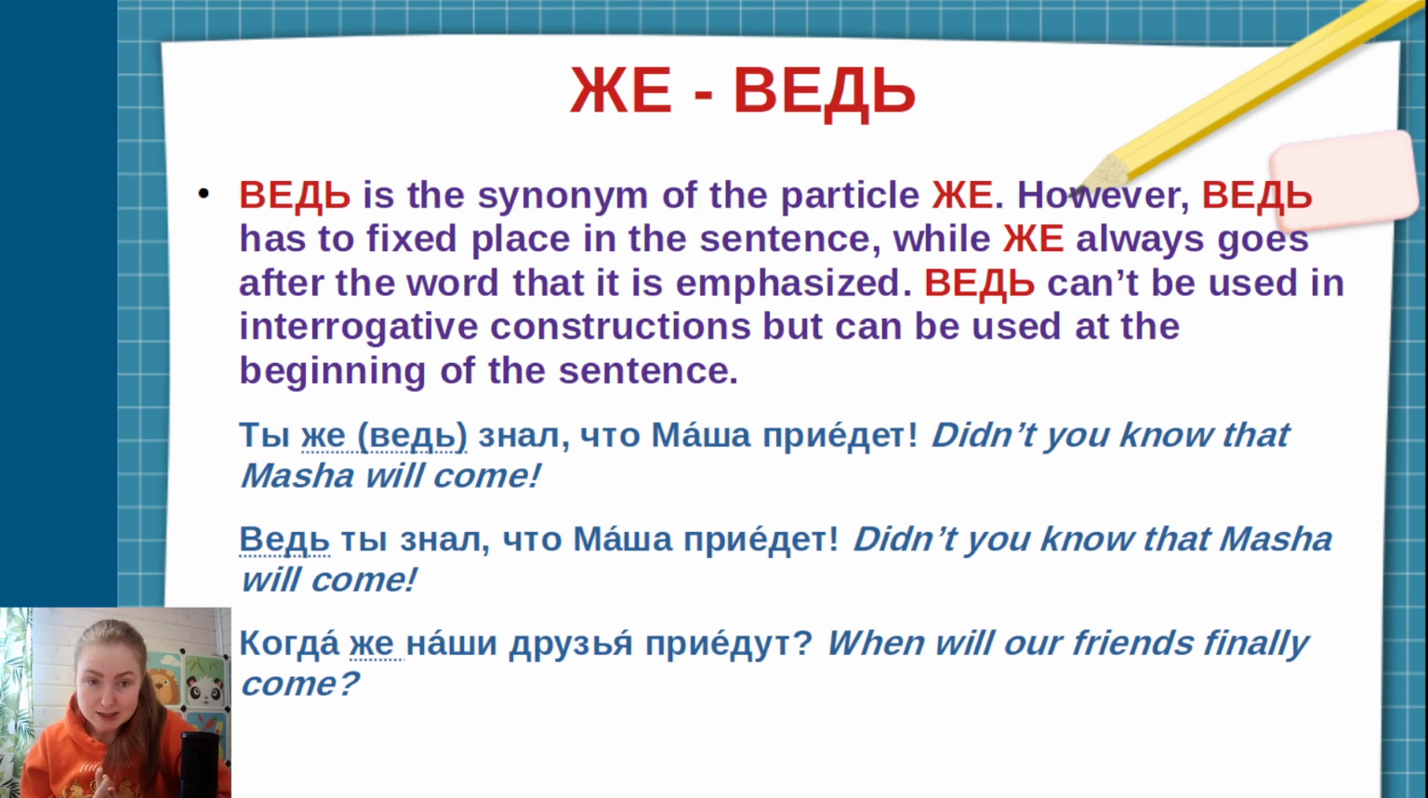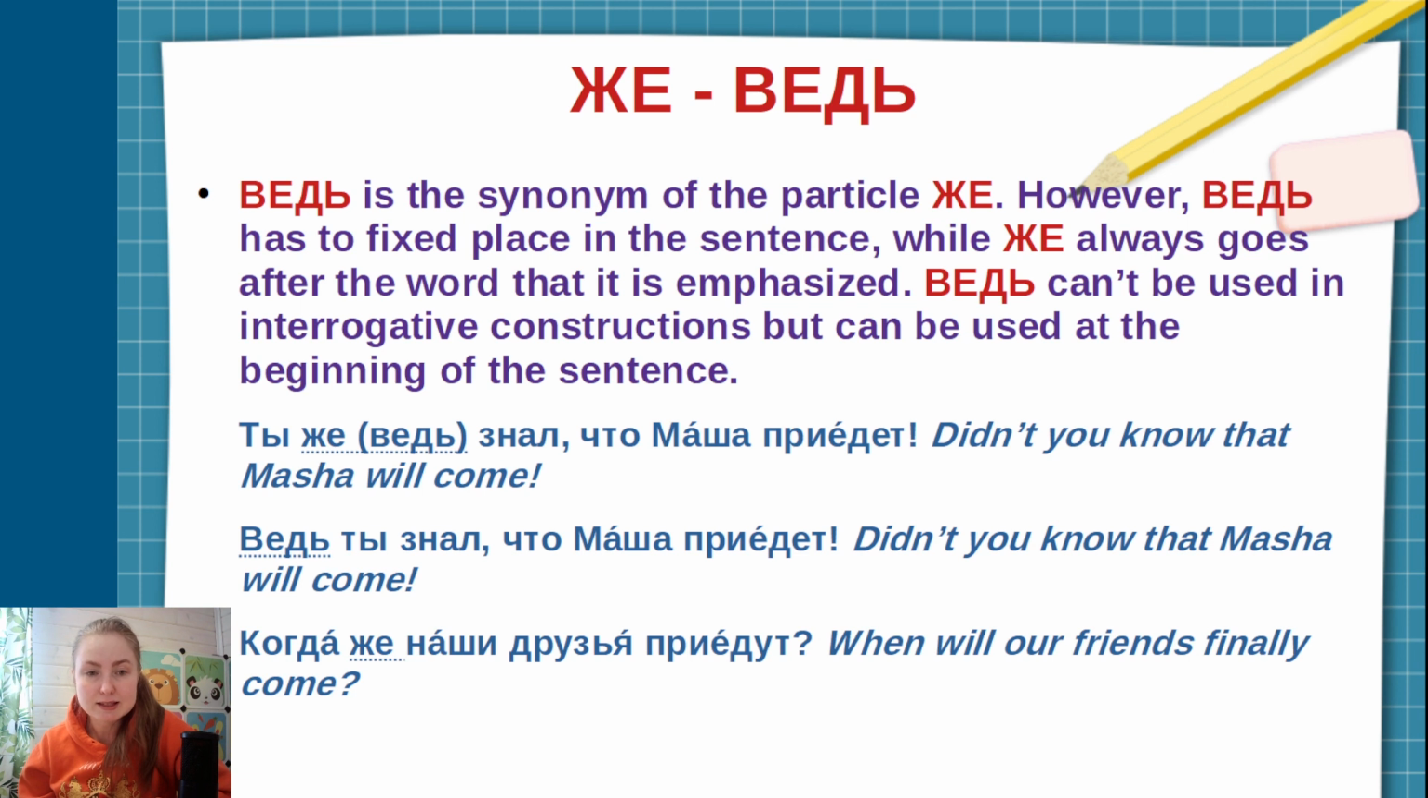Okay, the second sentence. Ведь ты знал, что Маша приедет. So here I can use only the particle ведь because it's the first position of the sentence. Ведь, only ведь, because ЖЕ doesn't like this position. Only ведь is possible at the beginning of the sentence. Ведь ты знал, что Маша приедет. So you know that Masha will come.